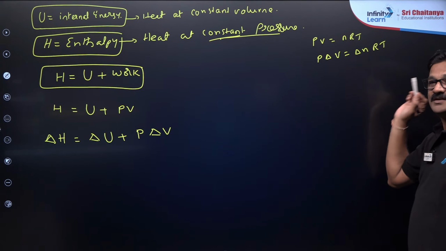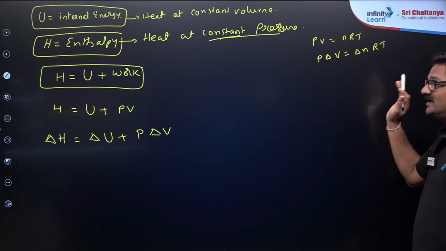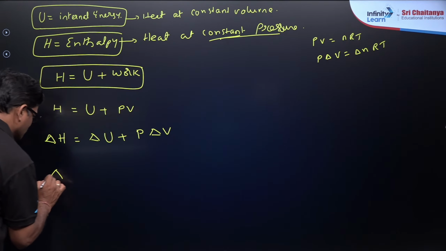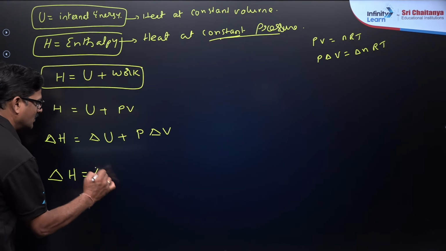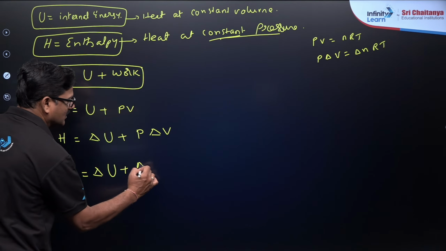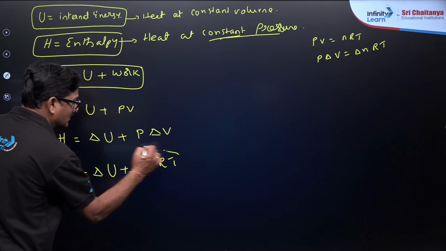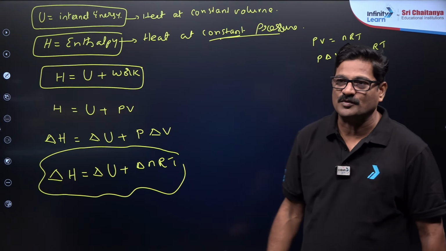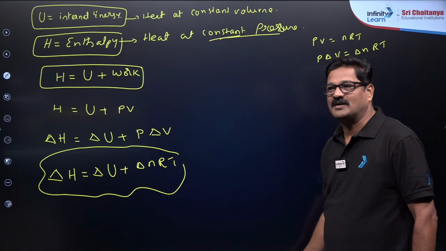So R is a constant, and at a given temperature T is a constant. So I just want to say delta H is equal to delta U plus delta n RT. ये खतरनाक फॉर्मूला है. इस फॉर्मूला के हिसाब से आपको एक क्वेश्चन आना है, ज़्यादा संभावना है.